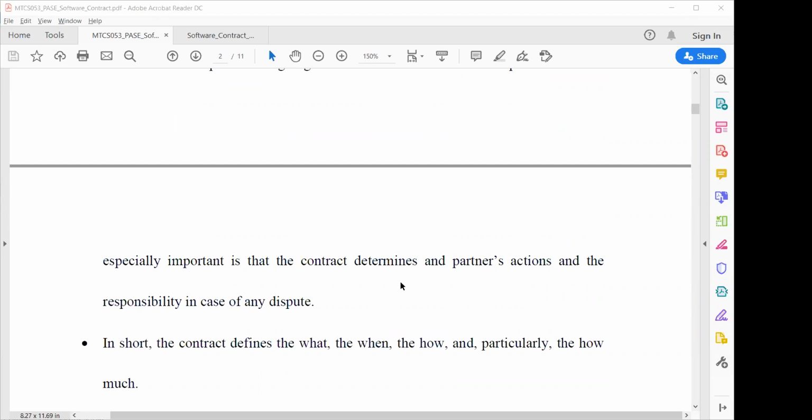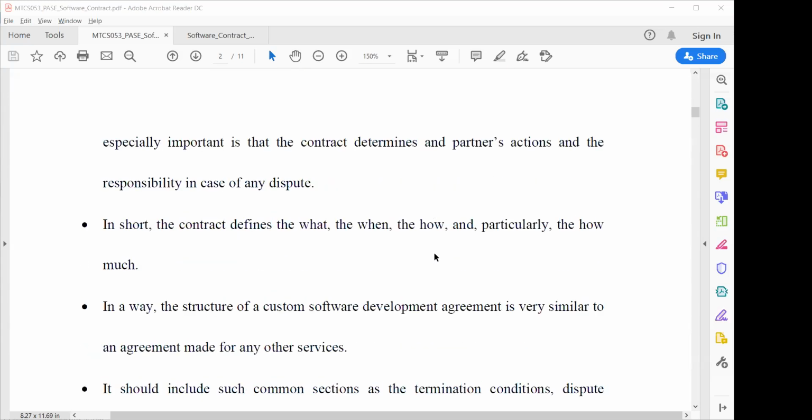Both can use this document for legal purposes in any dispute, so that both parties agree on some base on which they are developing this software. In short, the contract defines the what, when, and how, particularly how much.